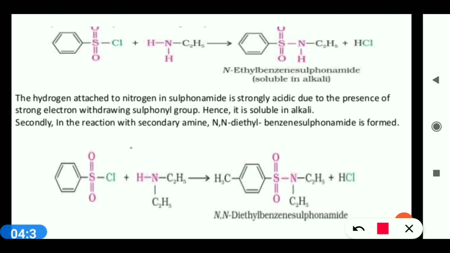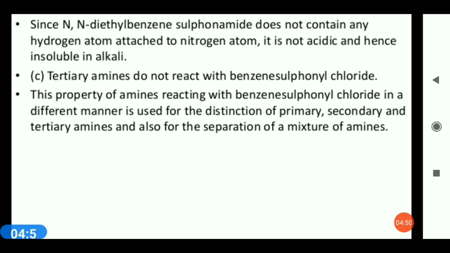So you can understand the reaction: Cl of the Hinsberg reagent and H from the amine, HCl will get removed and this nitrogen gets bonded with the sulfur atom. So the N,N-diethyl benzene sulfonamide does not contain any hydrogen atom attached to the nitrogen. So it is not acidic and is insoluble in alkali. So you can distinguish between the primary and secondary.